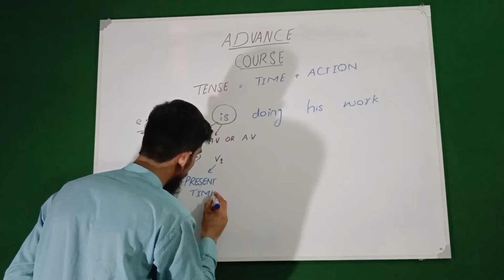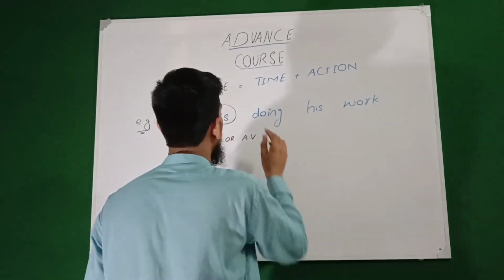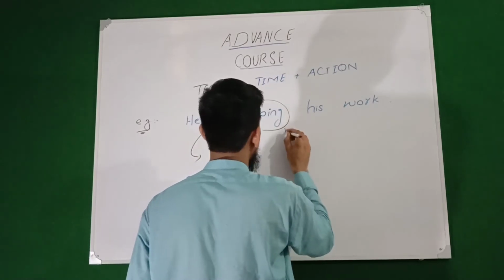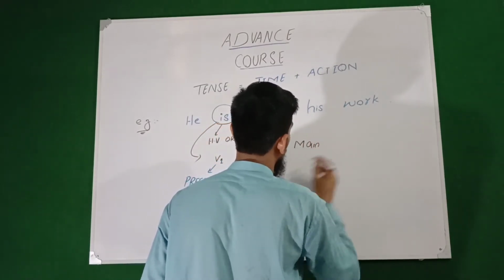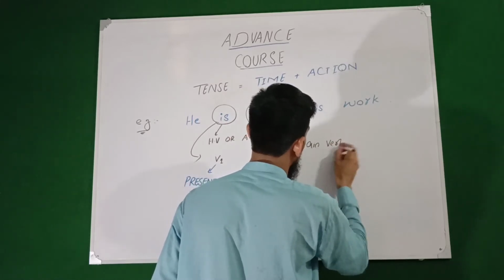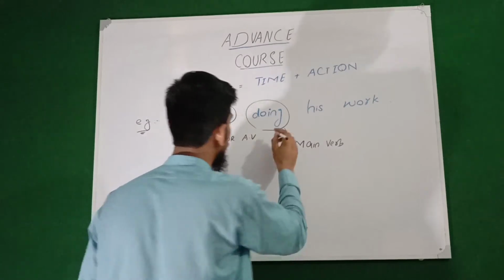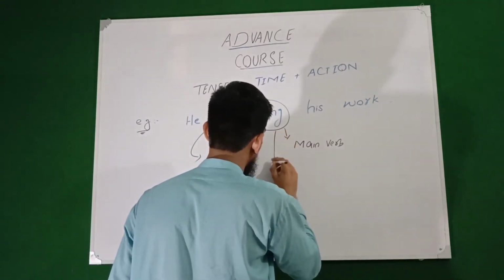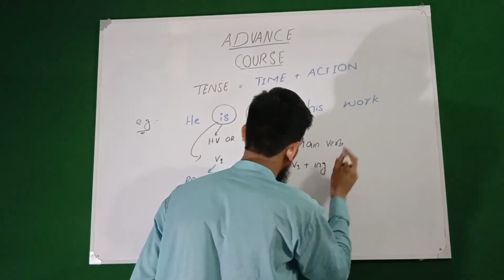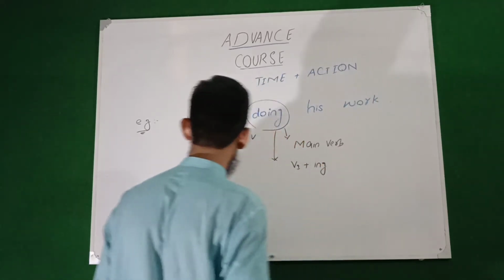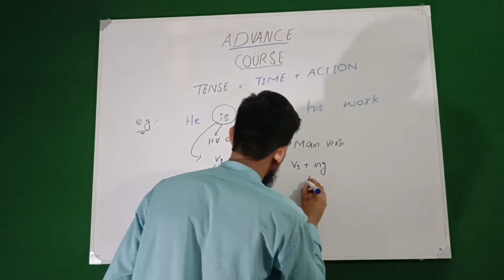Now here in this sentence, doing is basically the main verb. And remember that doing is do, the first form, plus ing. So this is basically verb first form plus ing, and remember that verb first form plus ing basically shows us continuous action.